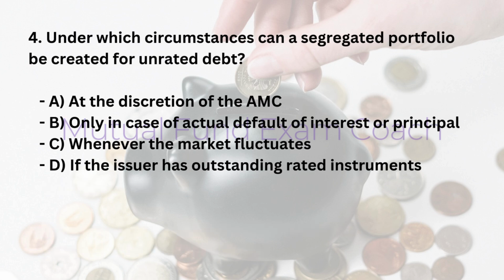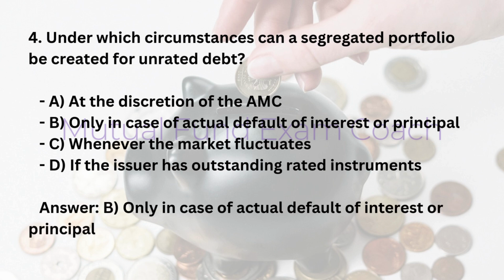4. Under which circumstances can a segregated portfolio be created for unrated debt? A. At the discretion of the AMC. B. Only in case of actual default of interest or principal. C. Whenever the market fluctuates. D. If the issuer has outstanding rated instruments. Answer: B. Only in case of actual default of interest or principal.